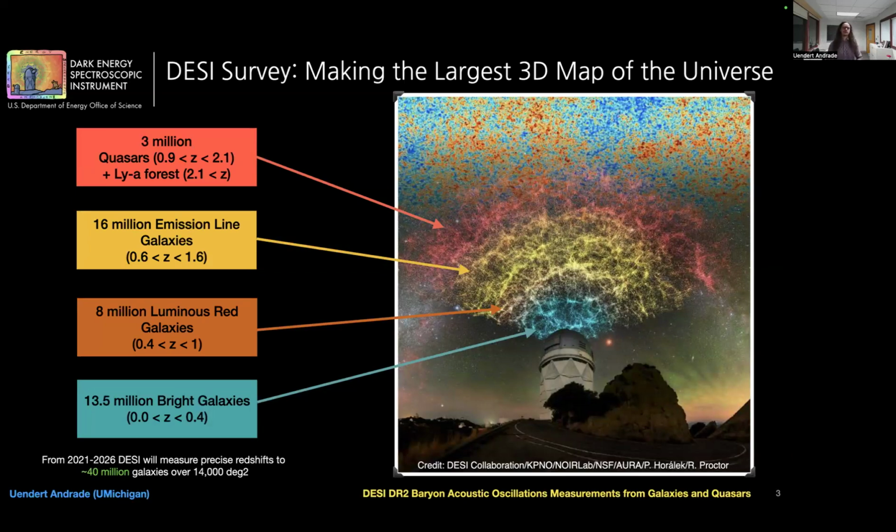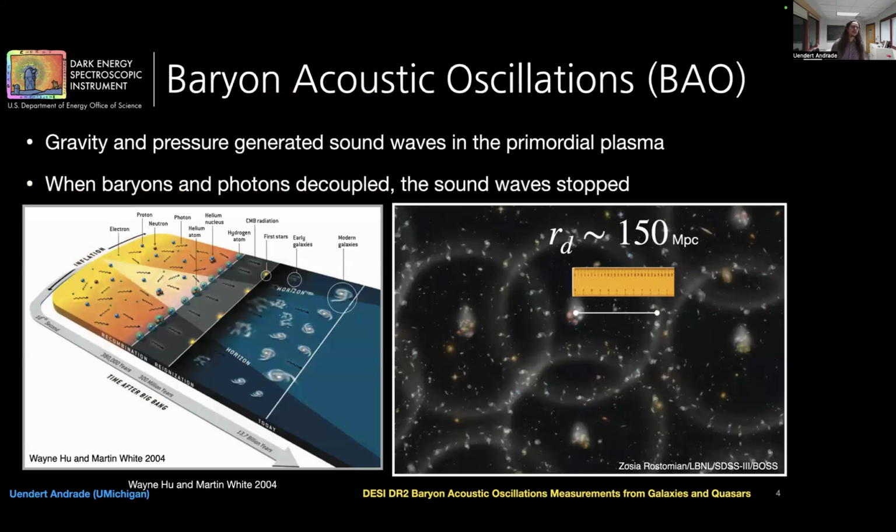Using these tracers, we focus on one of the DESI science drivers, which is the baryon acoustic oscillation, or the BAO. These oscillations are an imprint of sound waves from the early universe, driven by the interplay between gravity and radiation pressure. Essentially, this means that there is a preferred separation between galaxies, and we are more likely to find galaxies separated by the BAO scale compared to other distances.